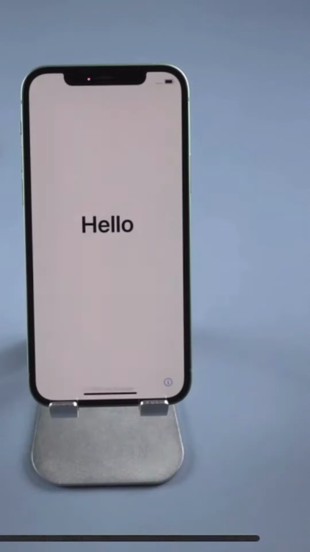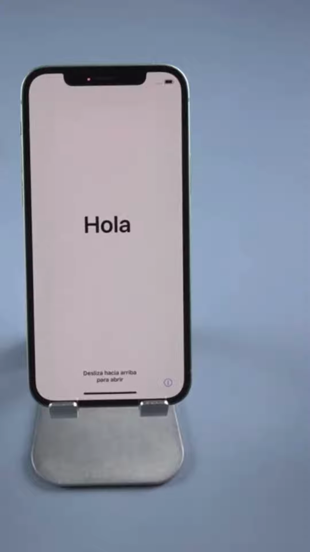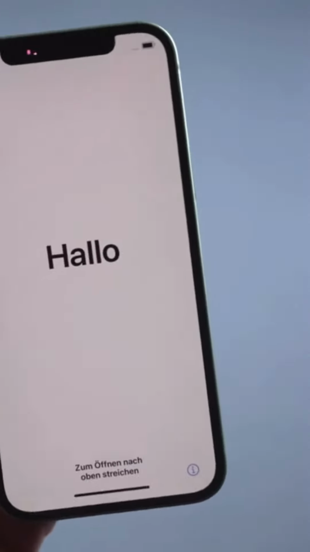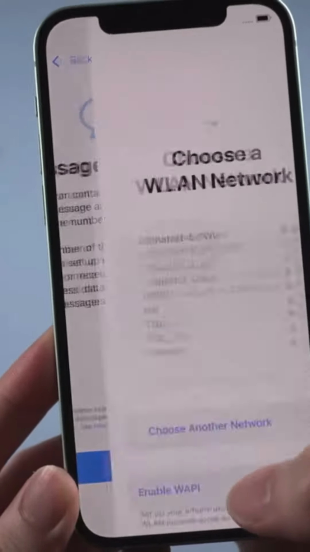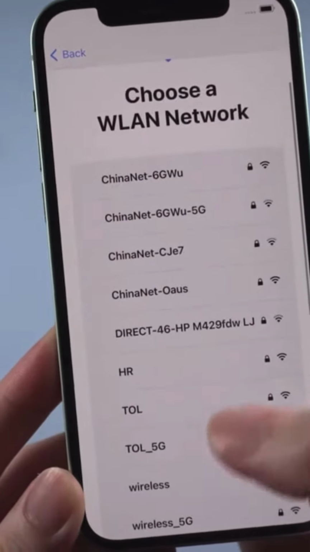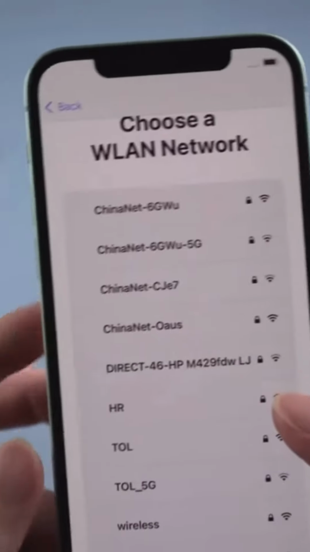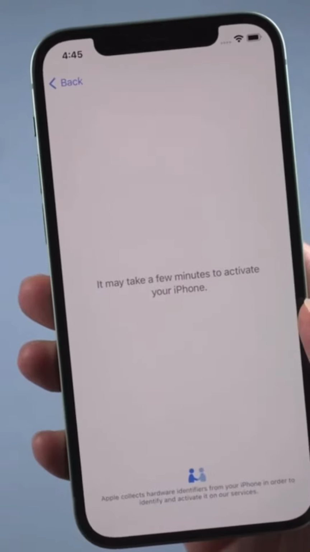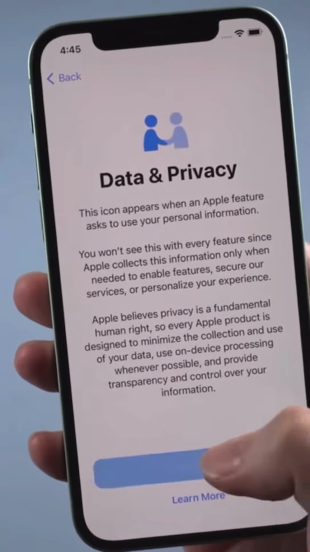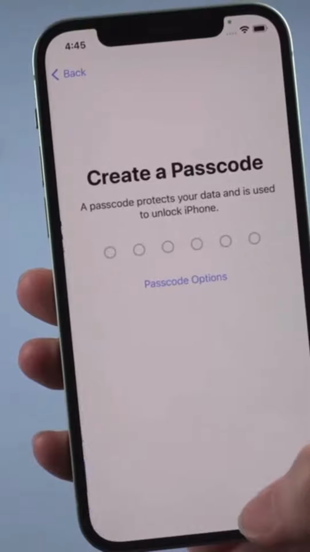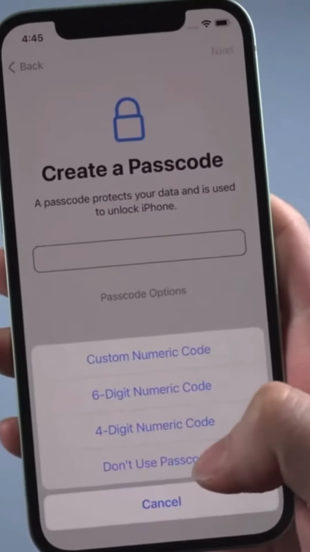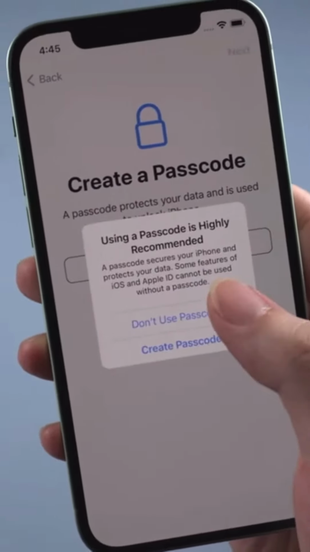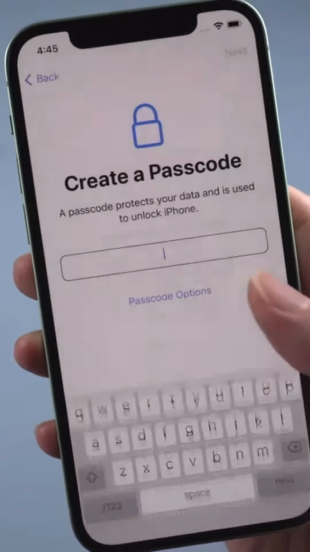A few minutes later, you should see the hello screen. Let's move on to set up your iPhone. Choose a Wi-Fi which is available and stable. Then it will be the passcode. And here comes the important part today, the apps and data.